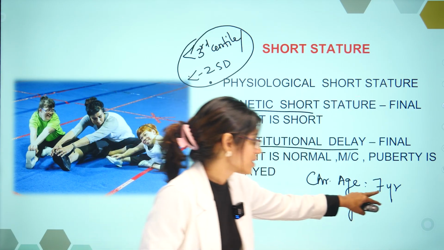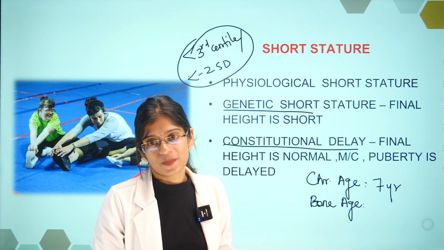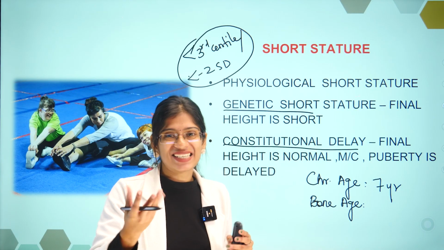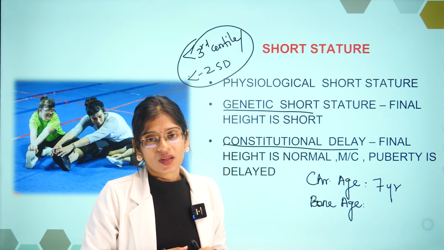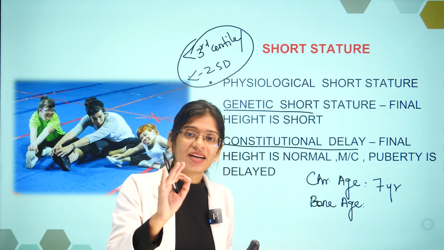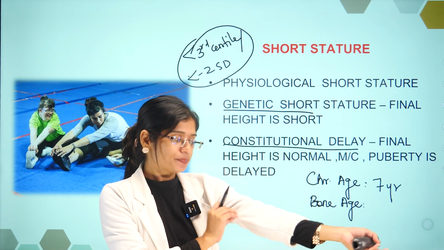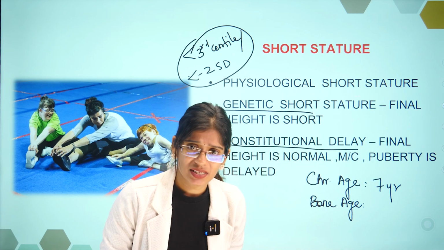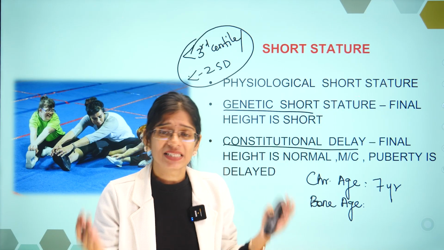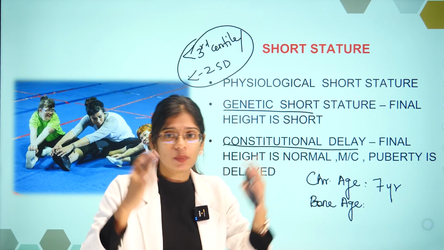is what we assess if I take this child's X-ray of bones. We can assess the age from bones, we all know that, right? The length of the bone is not the only criterion to assess the maturity of the bone. We have other criteria like ossification centers, fusion, or completion of growth, closure of growth plates. With these we find the bone age, that is, the maturity of the bone.